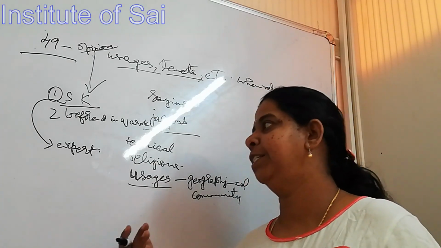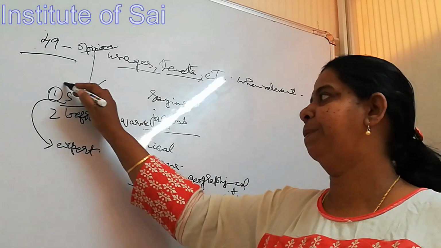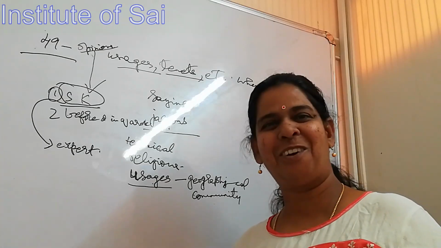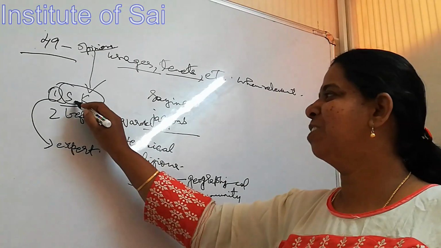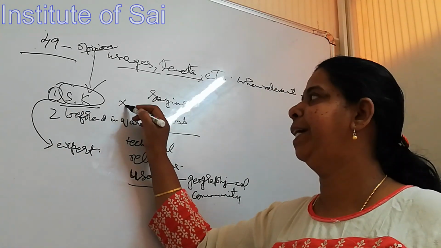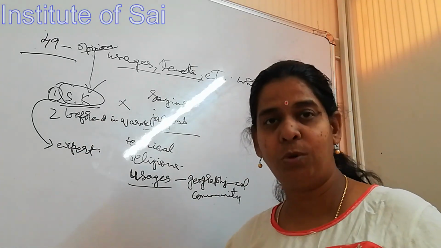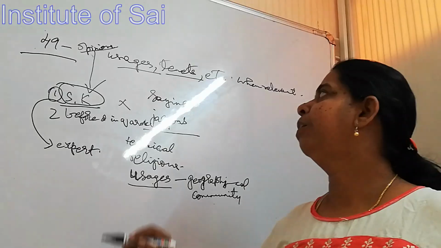It will not be considered. Why? Because I don't have any special knowledge about it, and probably whatever is spoken is also wrong. So when there is no special knowledge, that will not be considered. And if I am giving an opinion when the dispute is going on, that will also not be considered.